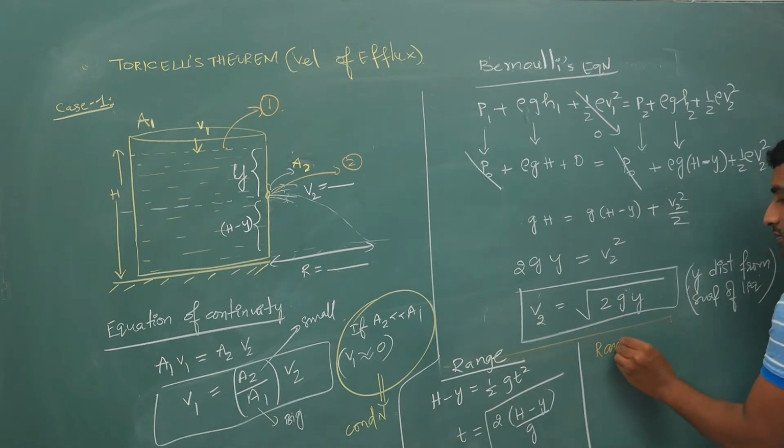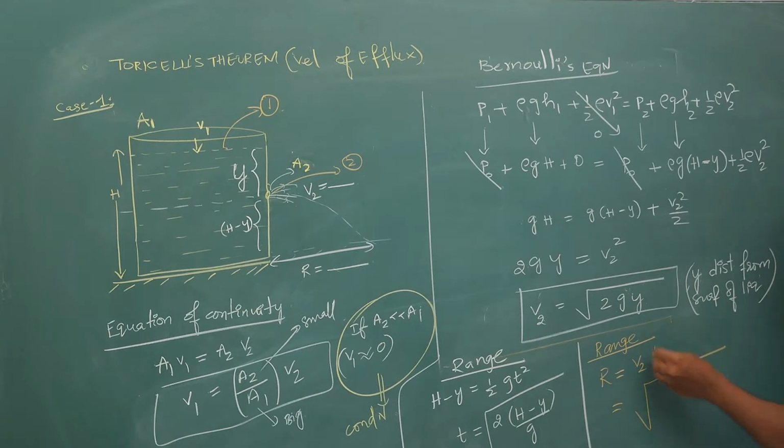Finally the range is R equal to V2 into t, that is under root 2gy times under root 2 times h minus y by g. So this expression you have got, g will cancel off, and R is under root 4 times y into h minus y.